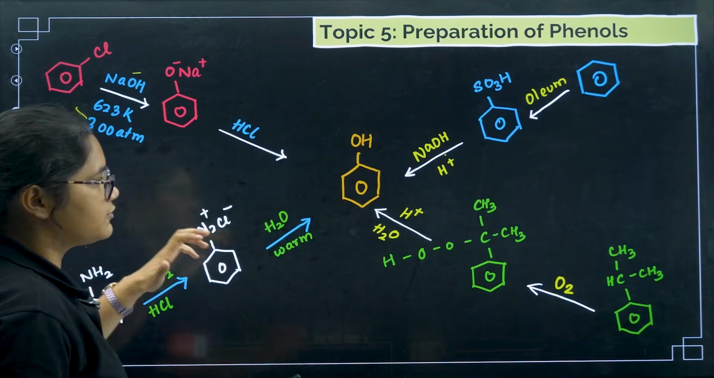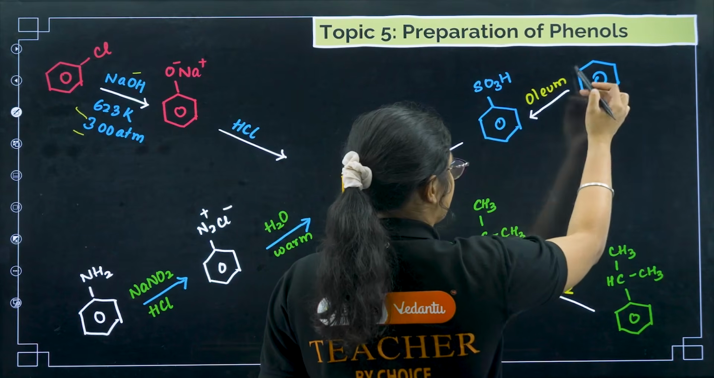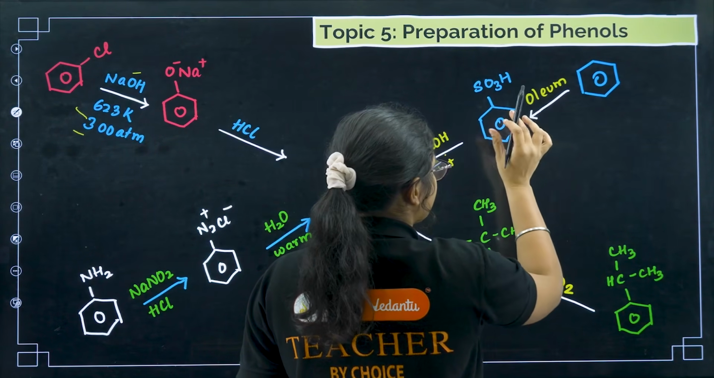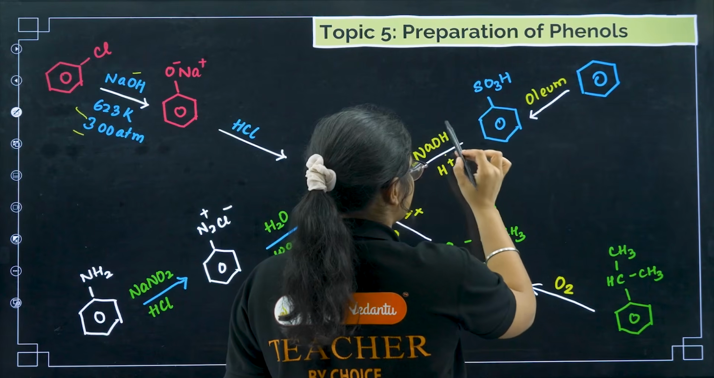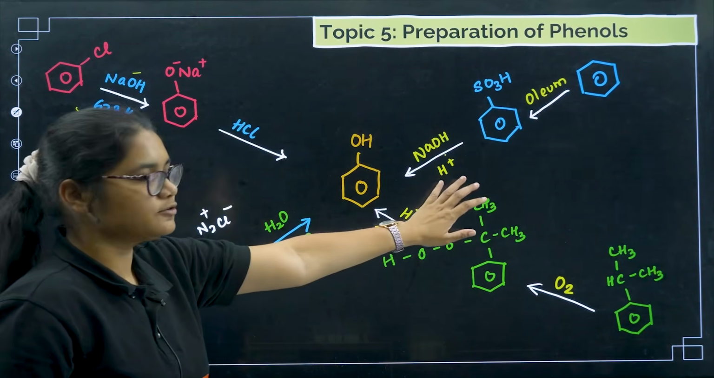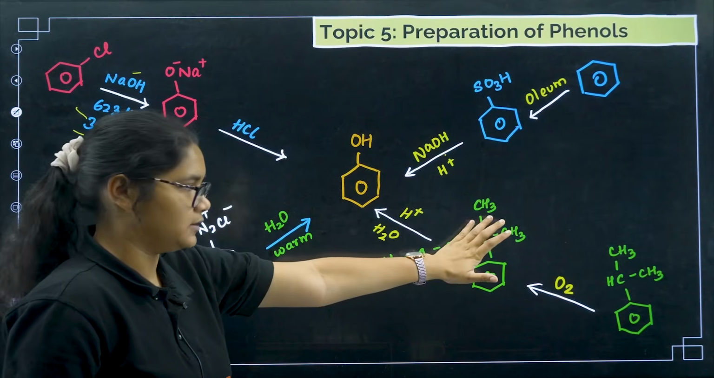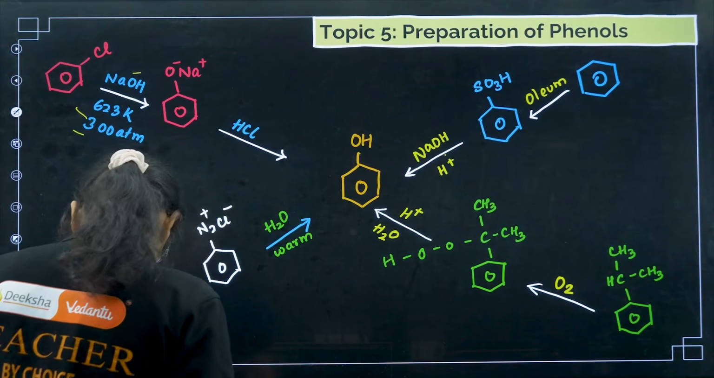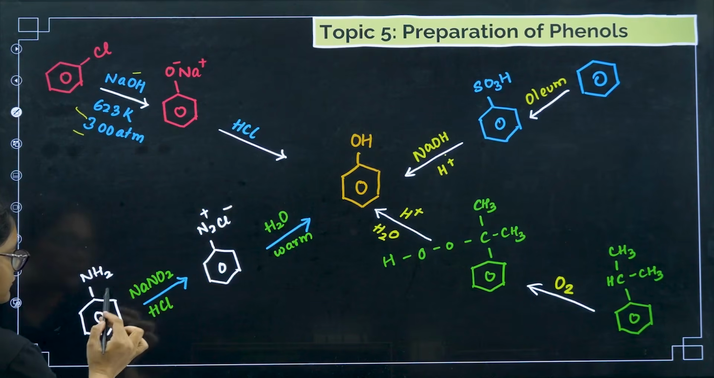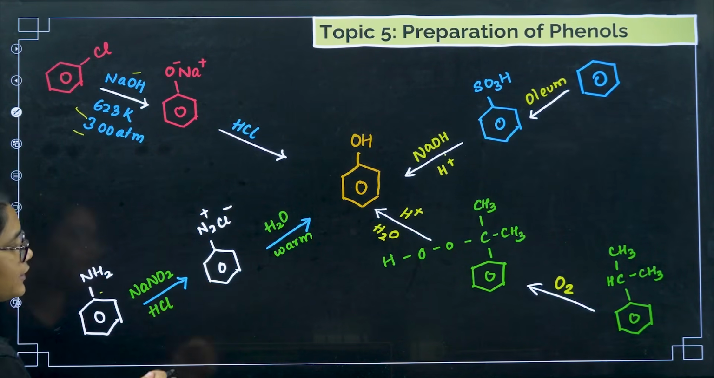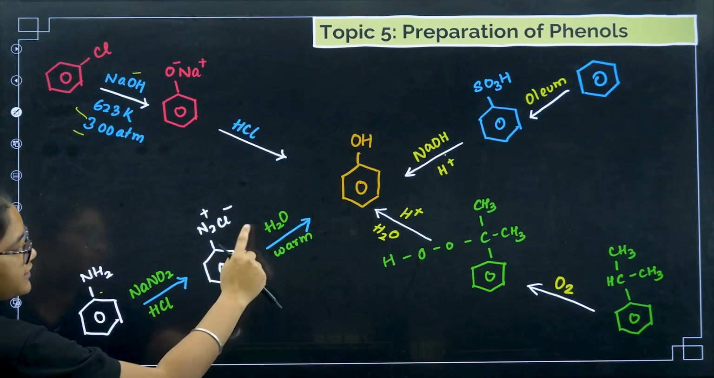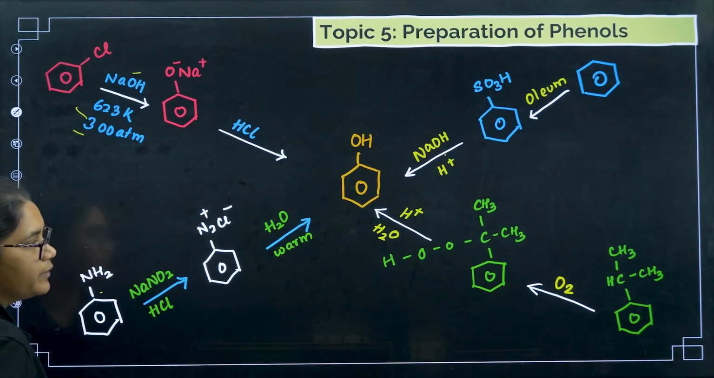The second one is from sulfonic acid. You take benzene, you treat it with concentrated sulfuric acid, you will get what is called benzene sulfonic acid. Then you treat it with NaOH and H+, and it gets converted to phenol. This is also not a very important method. Now if you come to benzene diazonium chloride, this is an important method: NH2 is converted into benzene diazonium chloride. Once you get benzene diazonium chloride, just warm it with water, and you will get OH.